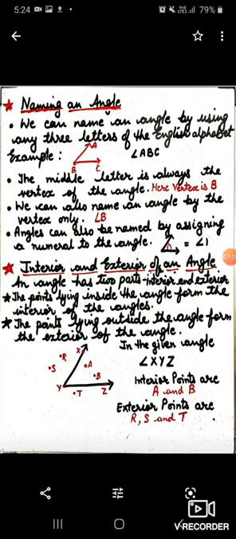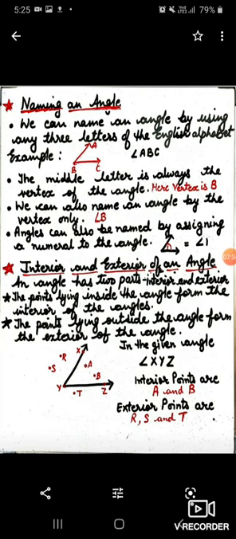Angles can also be named by assigning a numeral to the angle. As it is shown, we can write 1 instead of naming the English alphabets. We can give it the name 1. So we can write here angle 1.